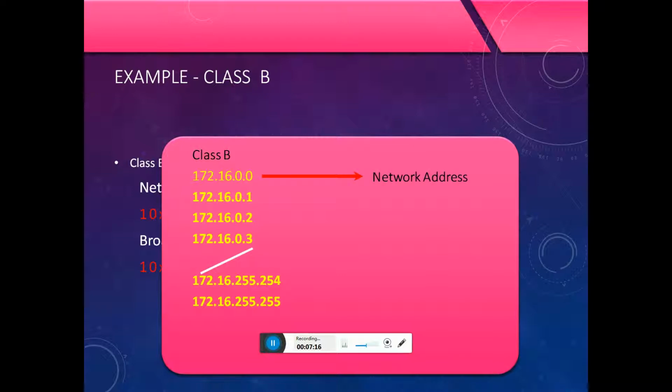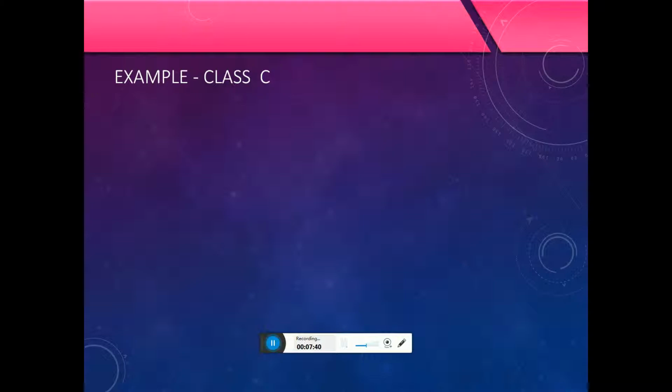The network IP address is 172.16.0.0. The broadcast IP address is 172.16.255.255. The valid IP addresses range from 172.16.0.1 to 172.16.255.254.